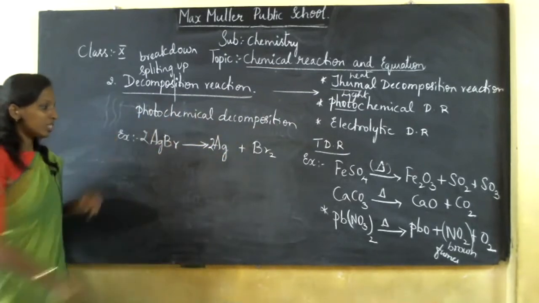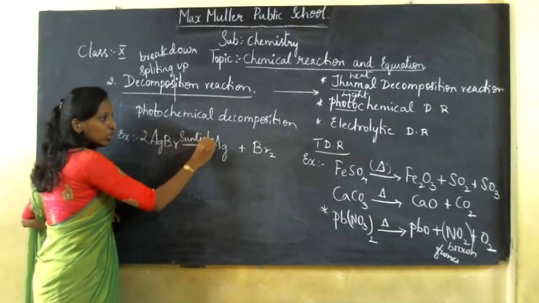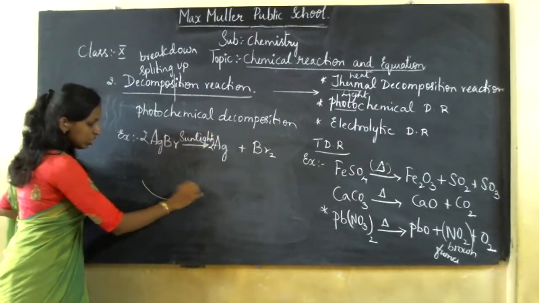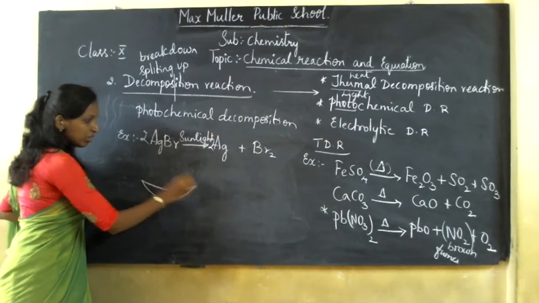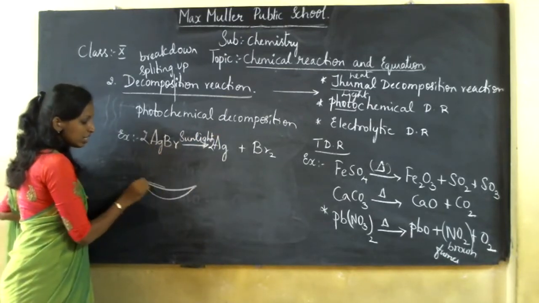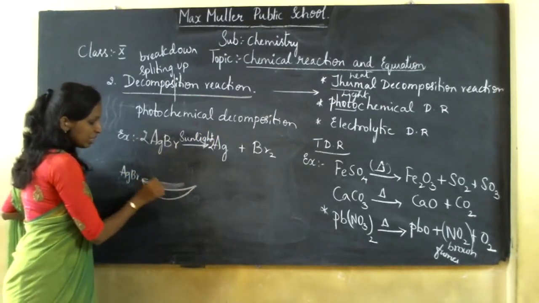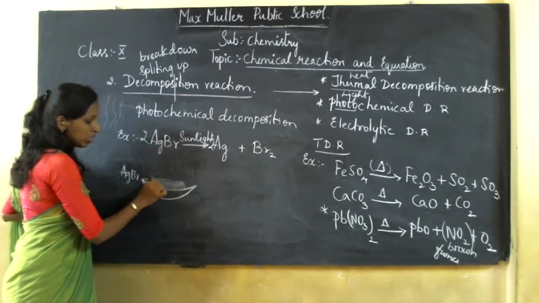That means it takes place in the presence of sunlight, children. I'll tell you how. Take a china dish or a petri dish, and take AgBr in it, which remains a white colored powder.